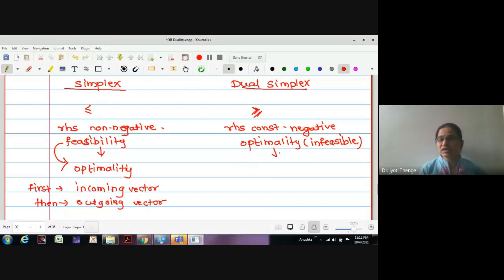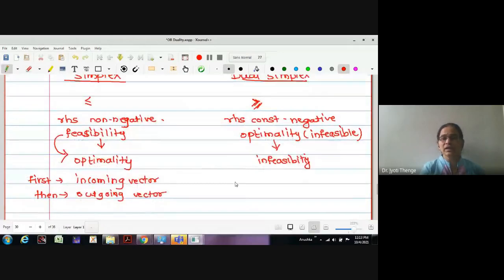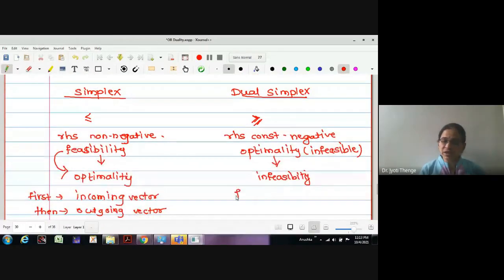Starting with optimality, we are going to reach towards the feasibility of the solution. Then in the dual simplex method, first we find the outgoing vector, and then we find the incoming one.